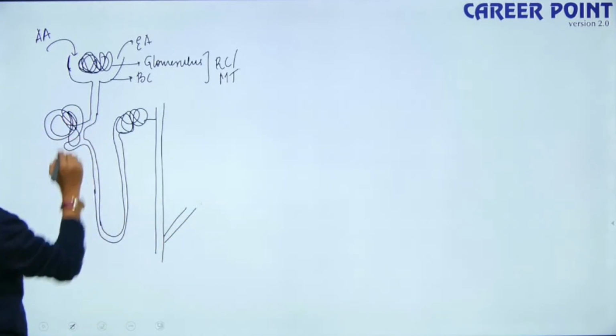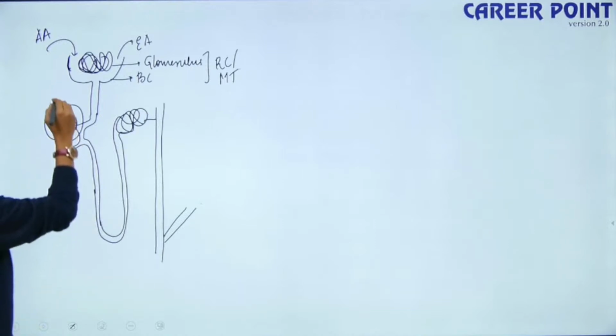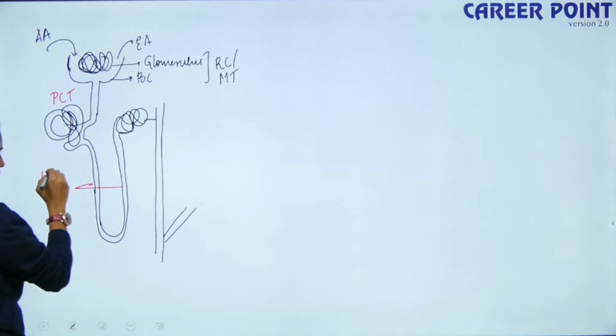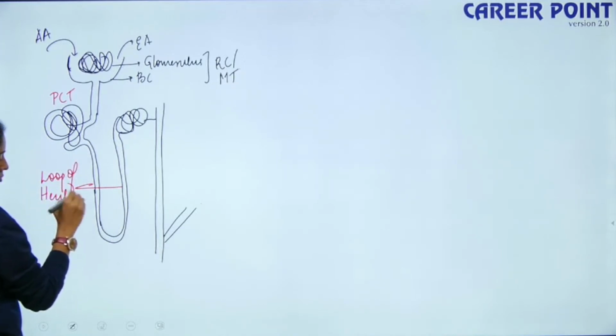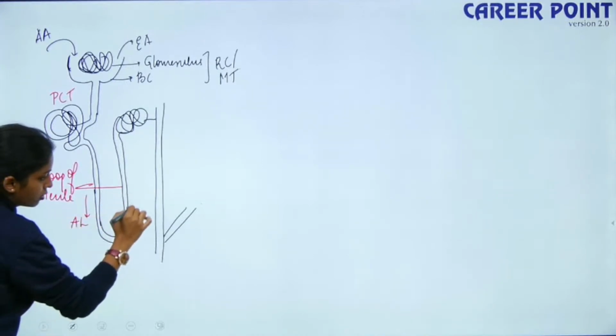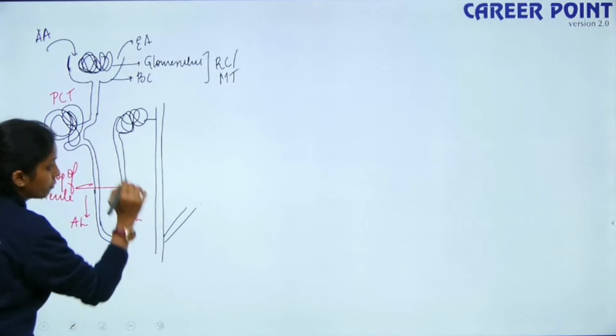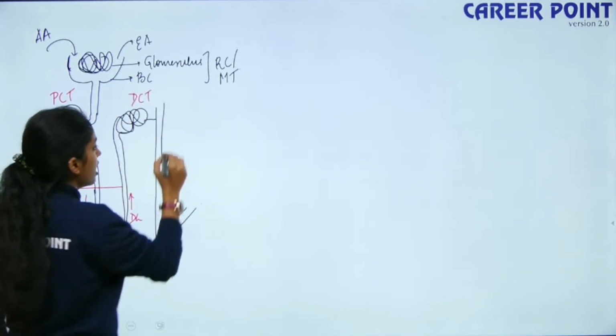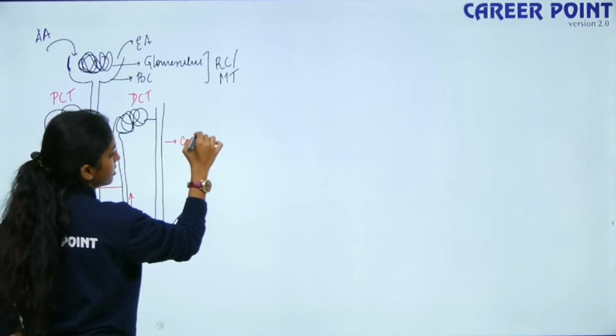Yes. So, this is my PCT. These two are my loop of Henle. This is my ascending limb, and this is my descending limb. This is my DCT, distal convoluted tubule, and this is my collecting duct.